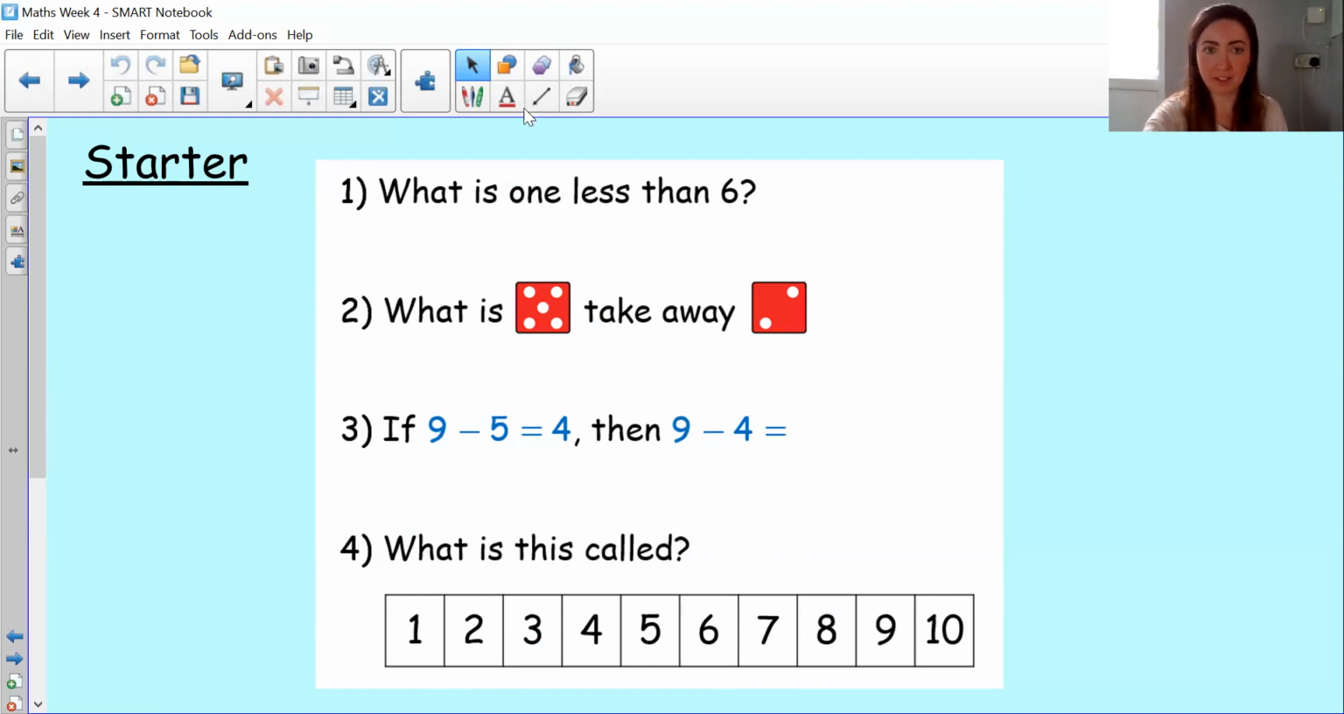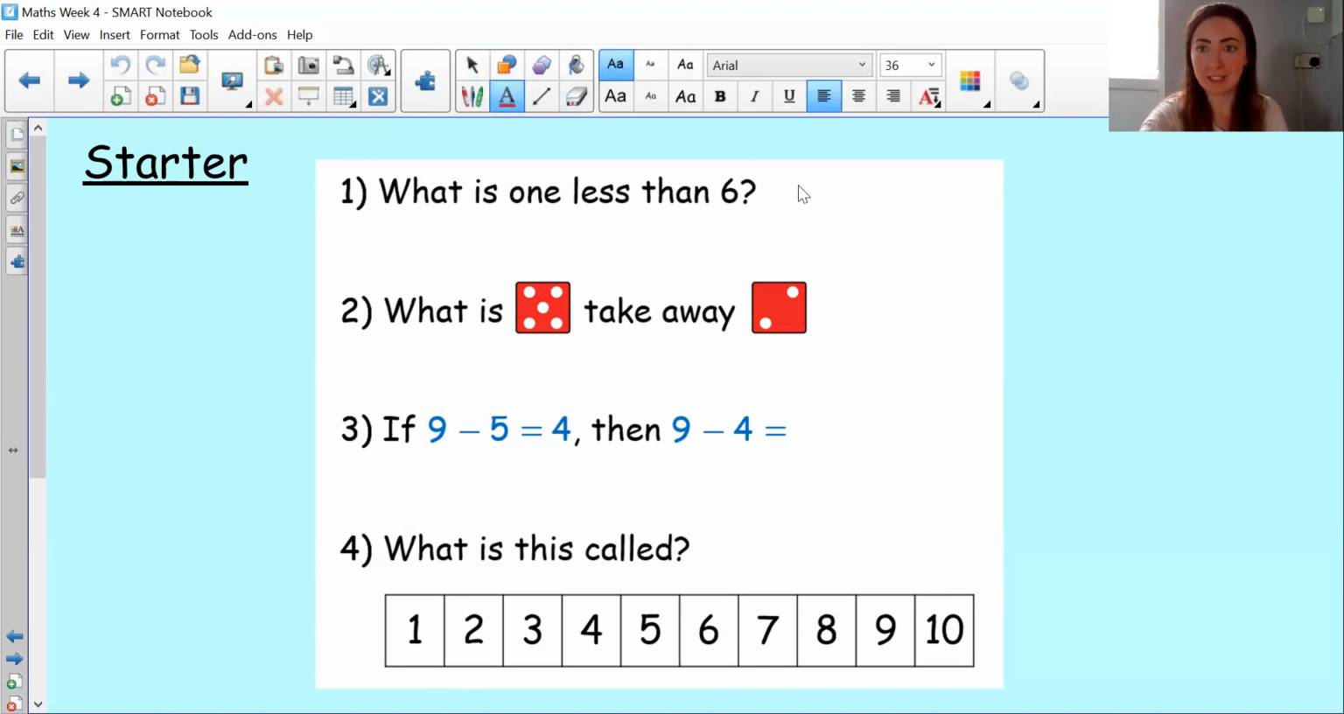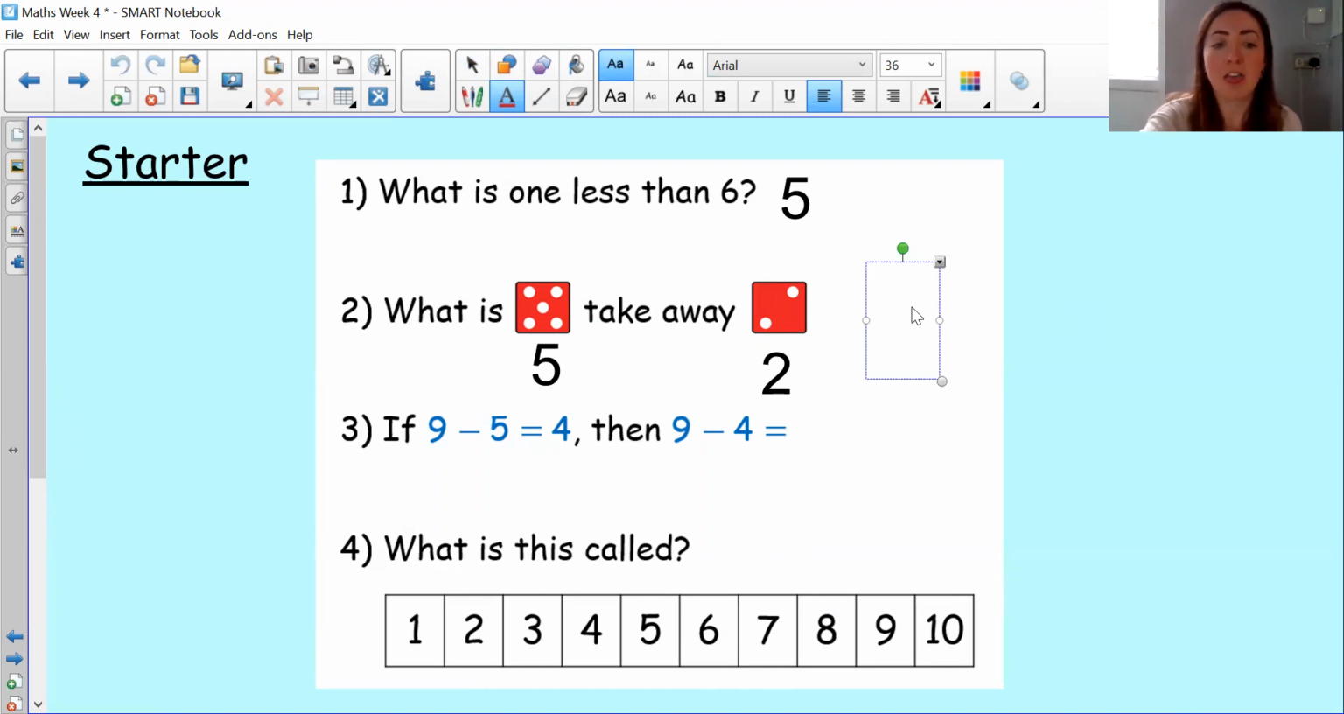Okay, let's go through our answers. So, what is 1 less than 6? 5. What does this represent? 5, yeah. So what is 5 take away, what does this number represent? Sorry, this picture represents 2, exactly. So it's asking what is 5 take away 2? 5 take away 2 equals 3. Number 3, if 9 take away 5 equals 4, then 9 take away 4 equals 5.